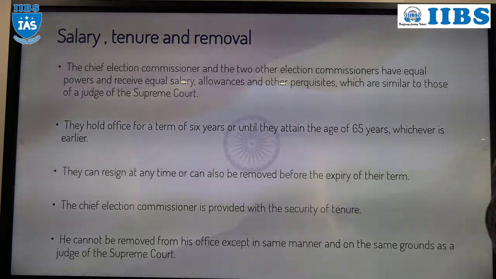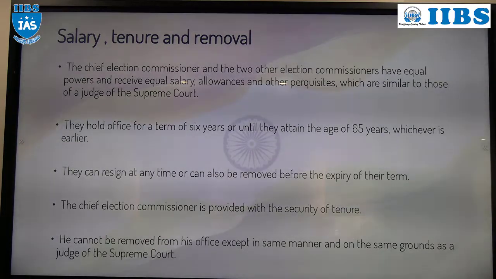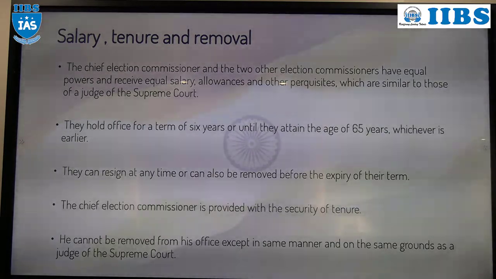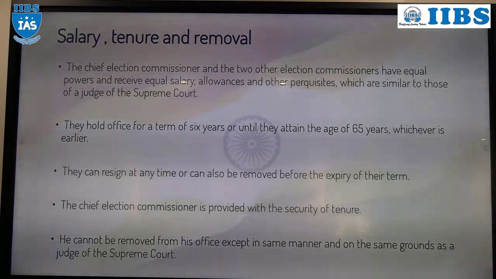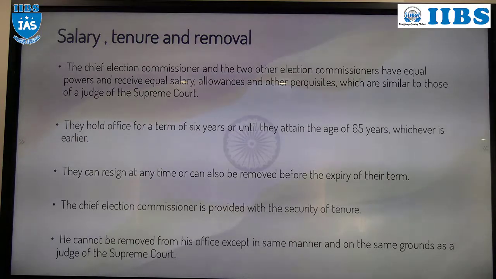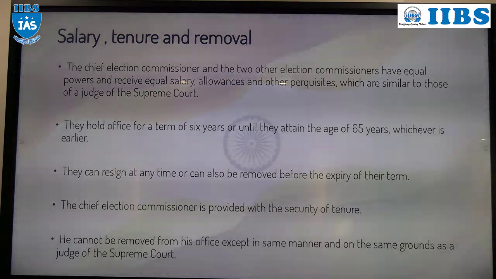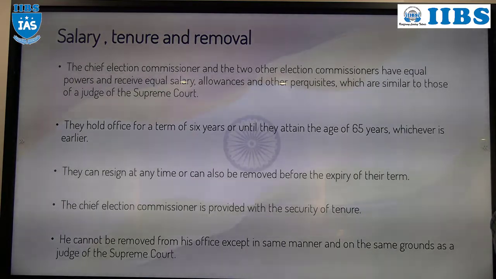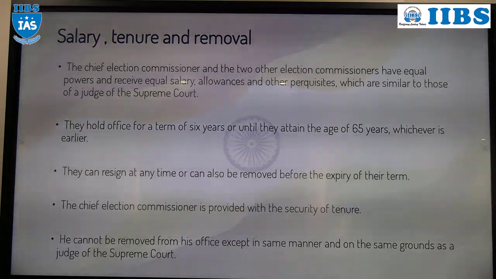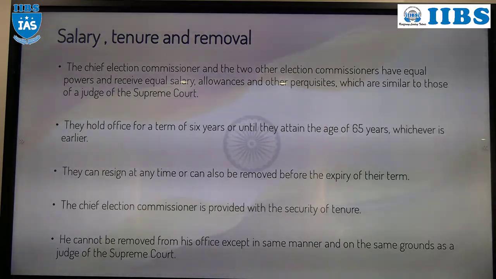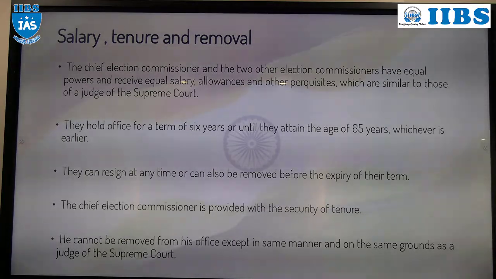This concept we have already studied. Right? So the tenure of the Chief Election Commissioner or Election Commissioner is 6 years or 65 years, whichever is earlier. Now, constitutionally, the Chief Election Commissioner's tenure is secured or fixed. The tenure of the Chief Election Commissioner is 6 years. Other members also have 6 years.